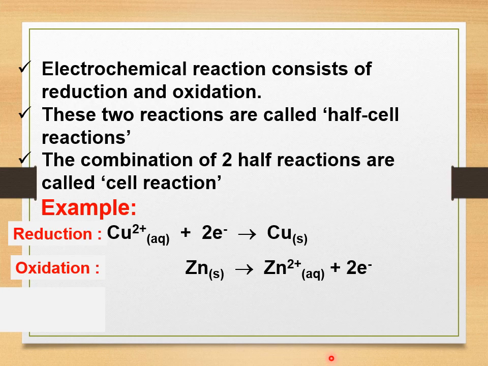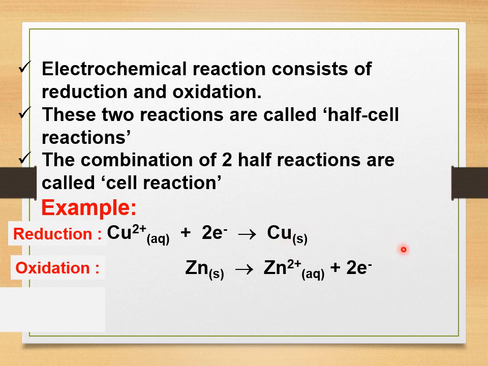And this particular electron is going to be transferred through the wires and will be received by copper ion, and copper solid will be formed. That's why I said the electrode for copper is going to increase its mass. Combine these two.